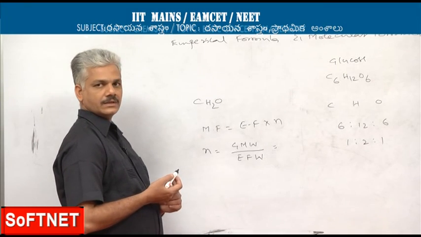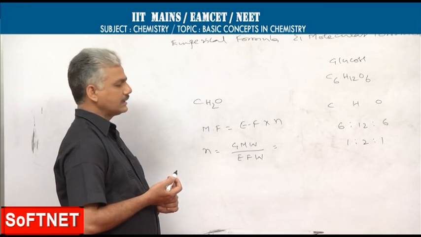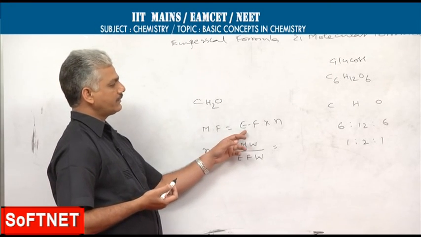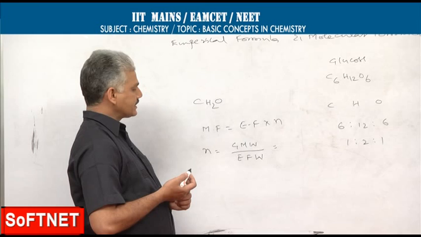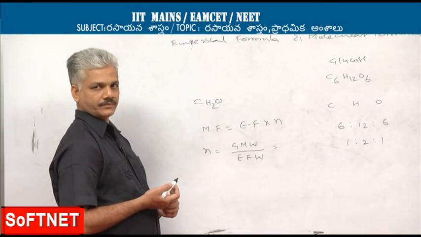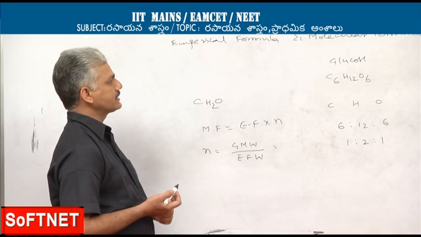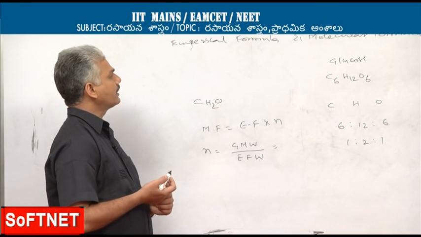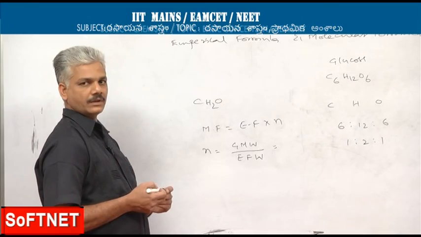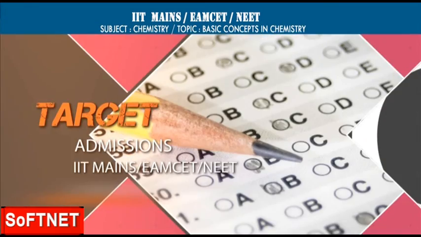Those fractional values are adjusted to the nearest integers, and when you multiply the empirical formula with that adjusted integer value, you will get the molecular formula. So, let us see some examples of how to find the empirical formula and molecular formula of a given compound.